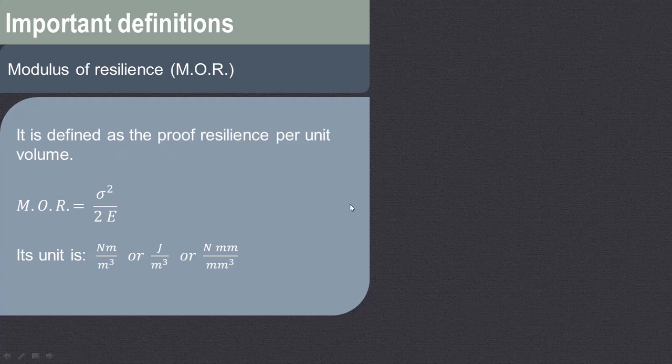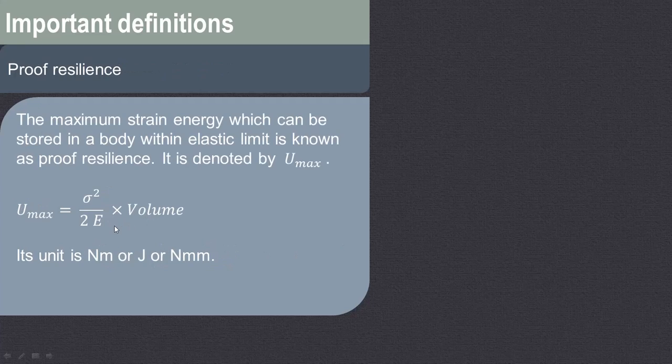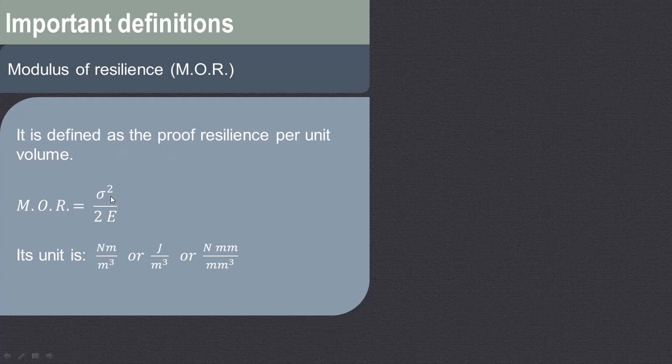Then modulus of resilience is defined as proof resilience per unit volume. So proof resilience is this particular expression. If you divide per unit volume, you have to divide this by volume, so volume will get cancelled. Ultimately it will be only sigma square upon 2E, and the unit will be Newton meter per meter cube, because resilience or strain energy has the unit of Newton meter and per unit volume means divided by meter cube.